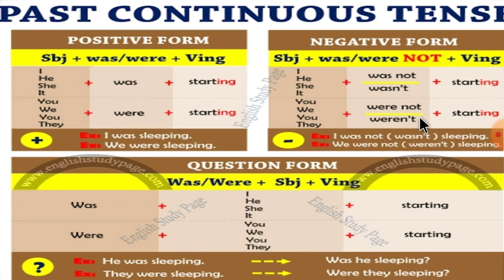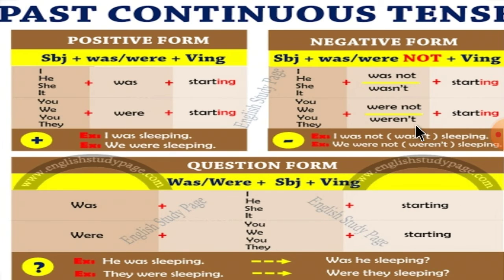Now let's see the plural. You were not starting, or you weren't starting. We were not starting, or the short form, we weren't starting.